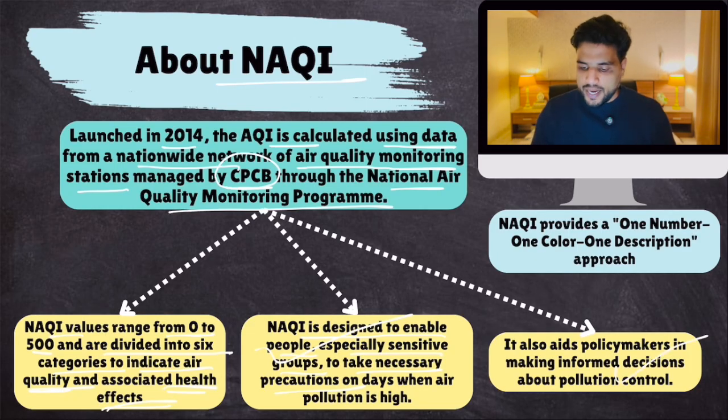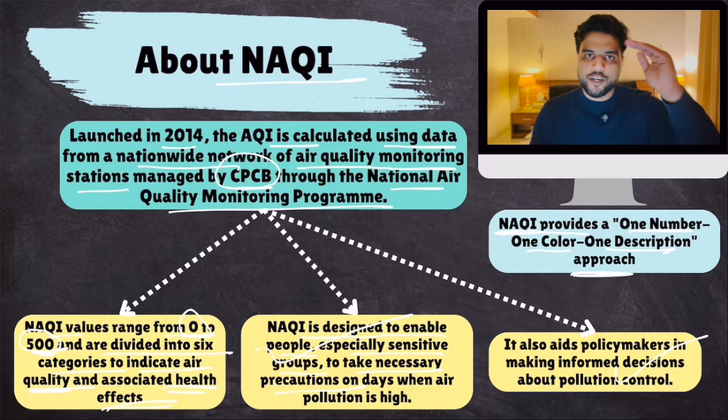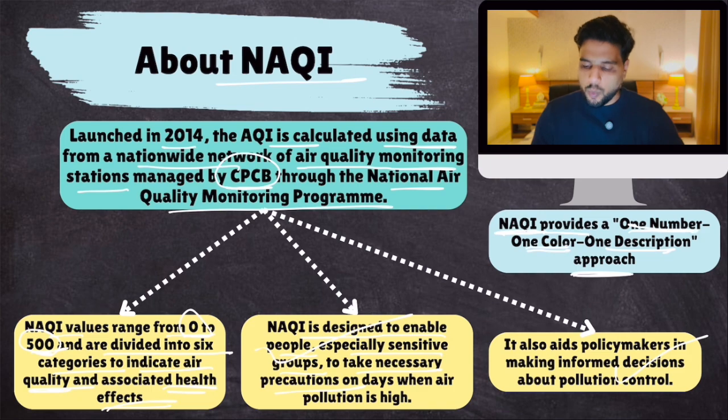Clear? Now, NAQI, remember this phrase. NAQI provides a one number, one color, one description approach. Remember I told you that the number is between 0 to 500 and is divided into 6 categories. Every category has a color. So one number, one color, one description.